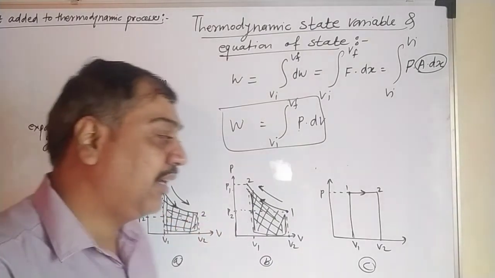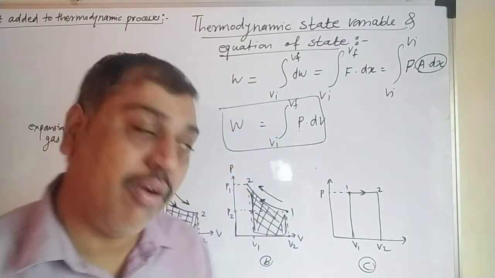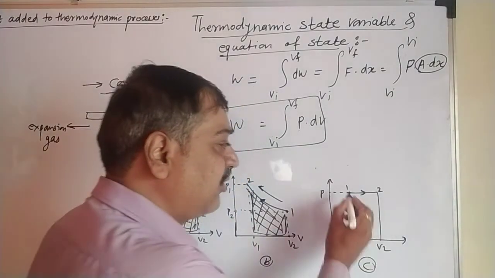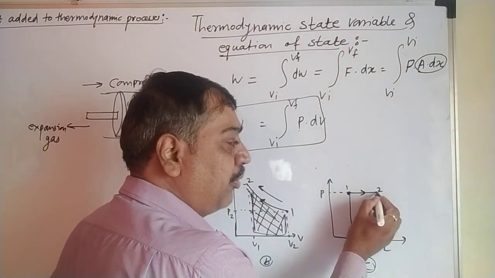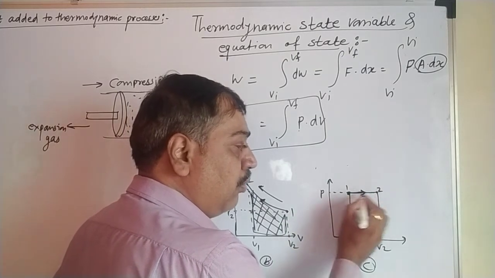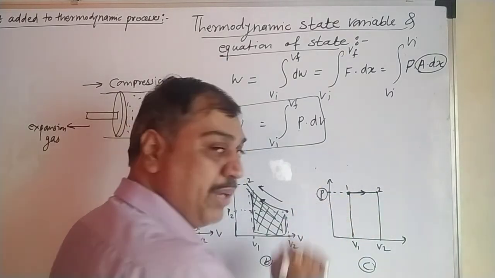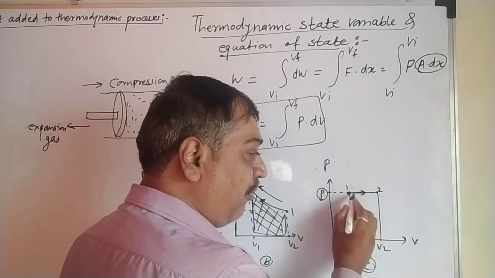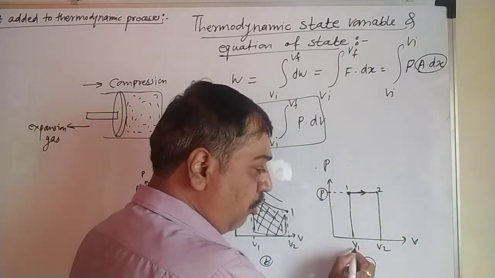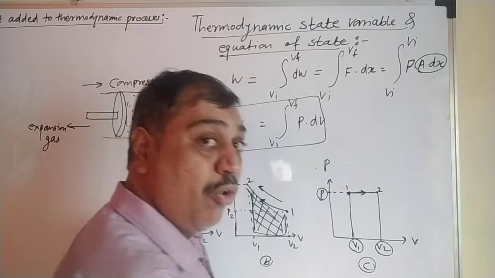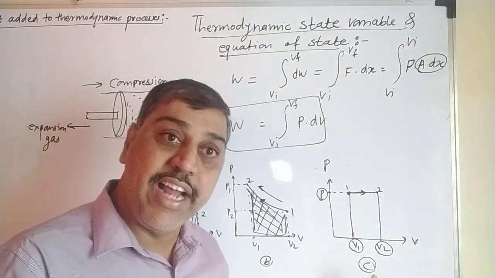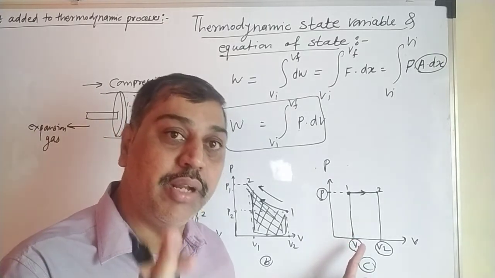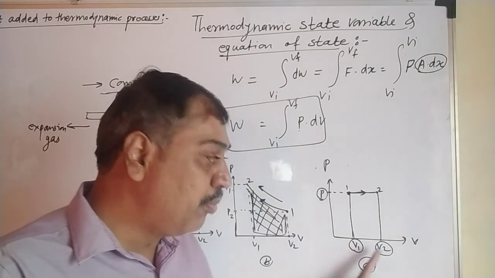At the third case, expansion of gas would be there, but there should not be change in pressure. In that case, this is the initial position, this is the final position. As we move from 1 to 2, the pressure remains constant, that is P. Pressure remains constant, and while doing this we are moving from 1 to 2. The volume changes from V1 to V2. Volume increases, so in this case there is expansion of the gas but no change in pressure.